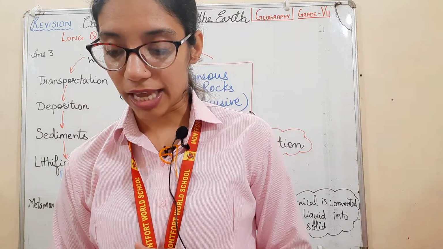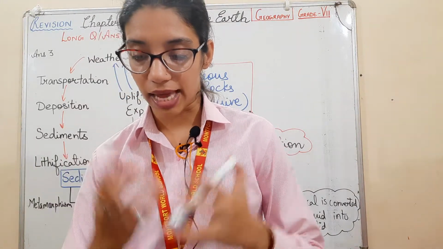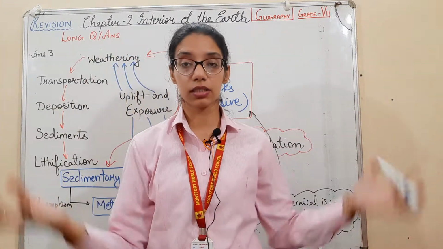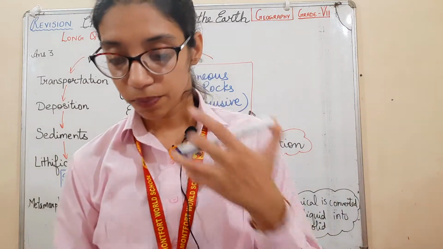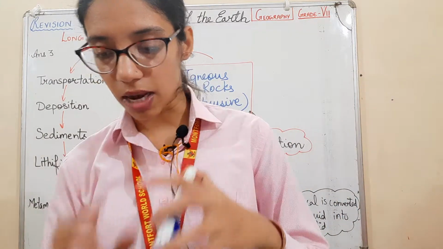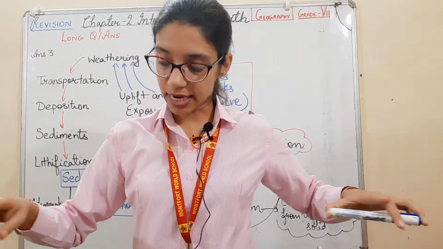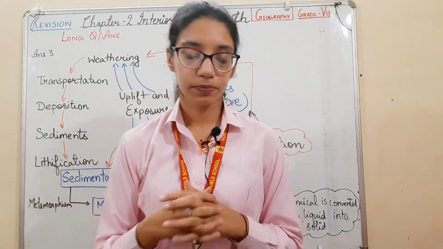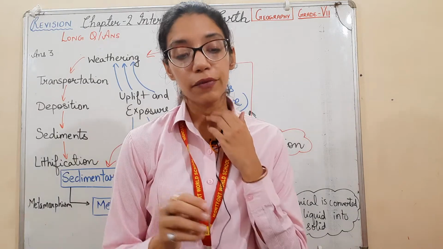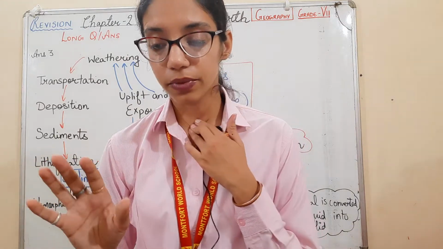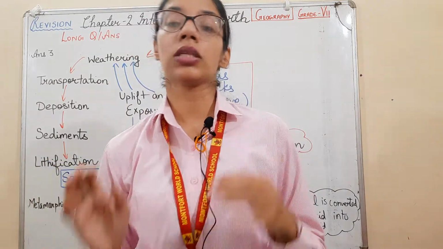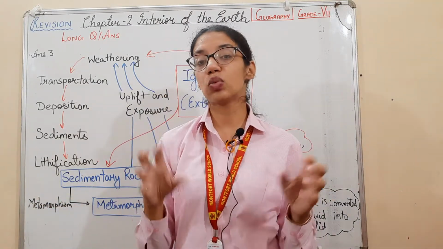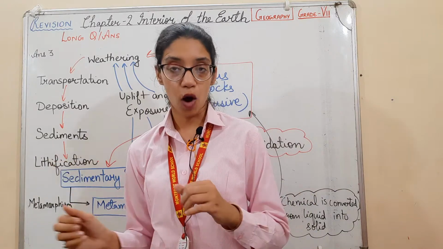The explosive type is the result of volcanic material, like when the volcano erupts, the dust and ash come out. And in the quiet type, lava comes out quietly and settles down through the minor cracks and fissures. So what we have done in extrusive igneous rocks is that when the magma solidifies, extrusive igneous rocks are formed.